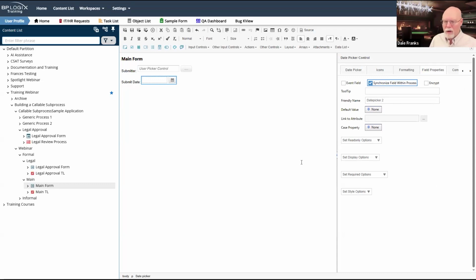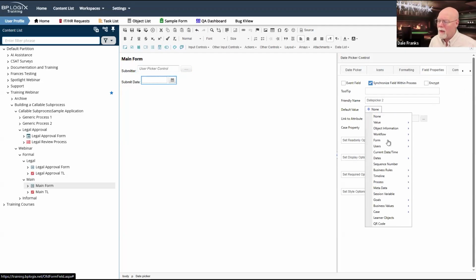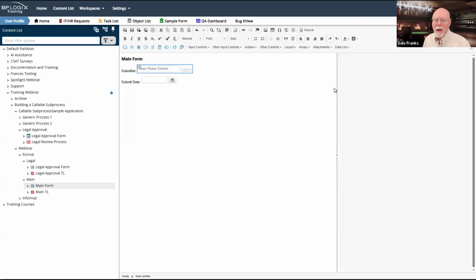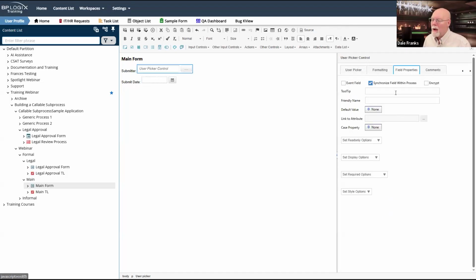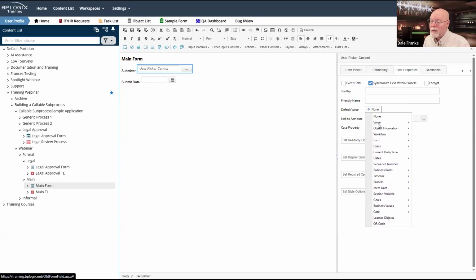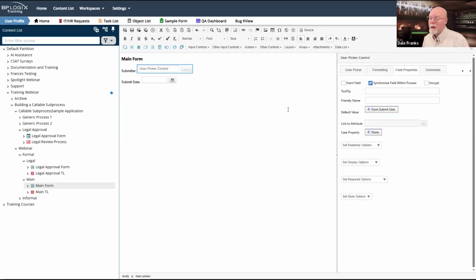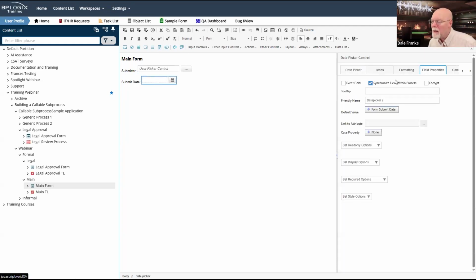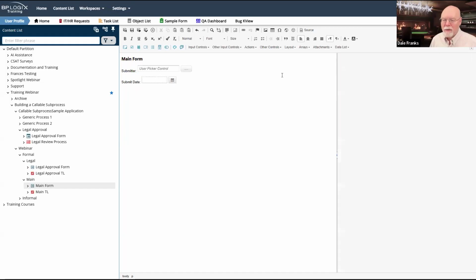Let's make our life easier. It just occurred to me, I don't want to fill all of these fields out. So what we're going to do is set their default values. We're going to set this one's default value to form submit date. We're going to go back up to our submitter, and we are going to set that default value to form submit user. Thank you very much. And did I set this to replicate? I did, so that will synchronize the field within process.